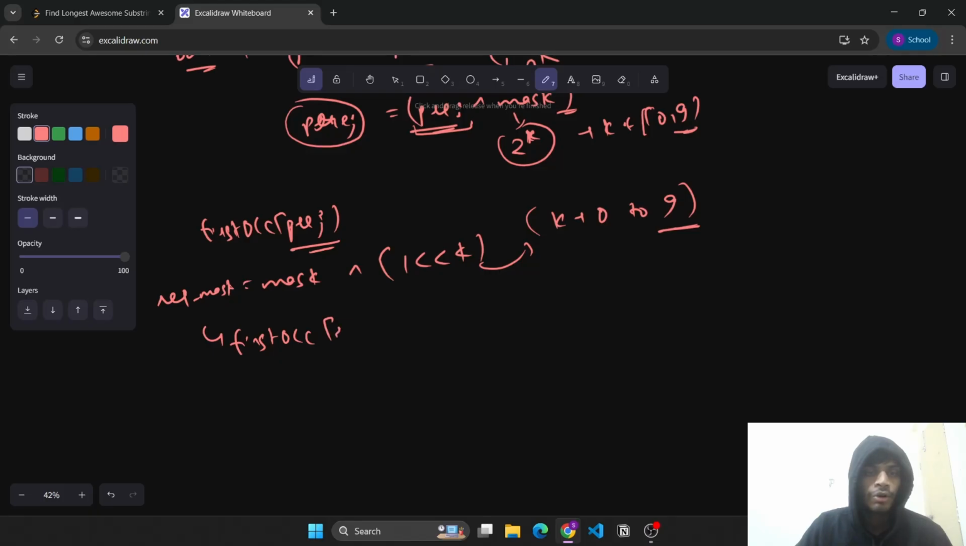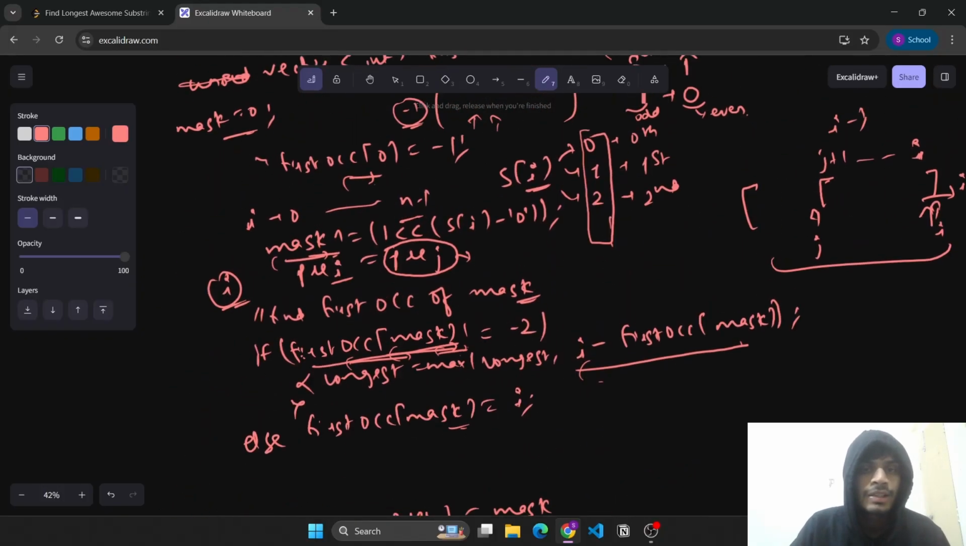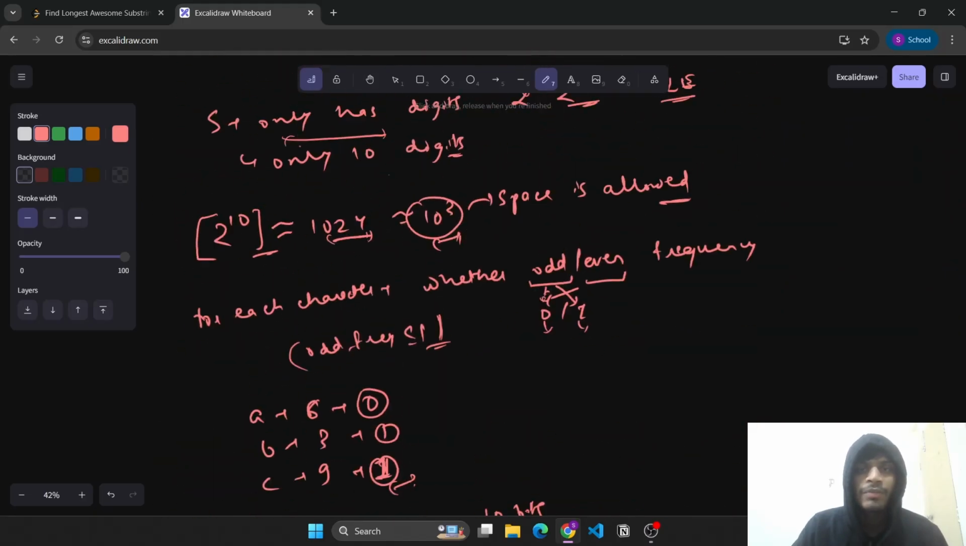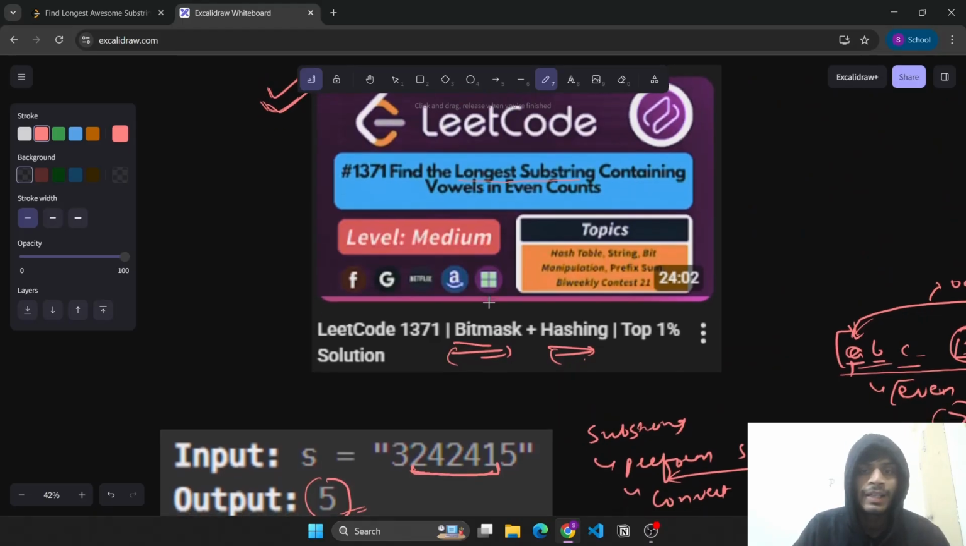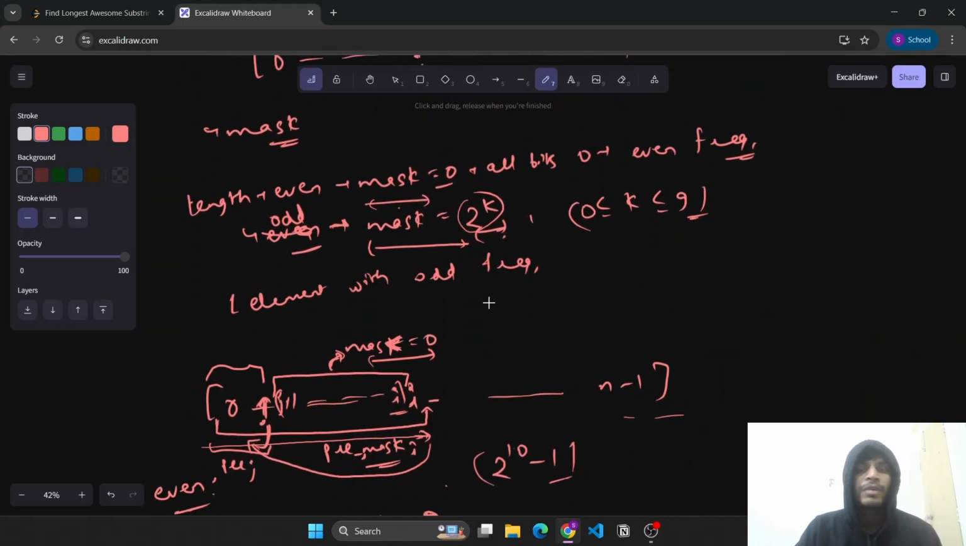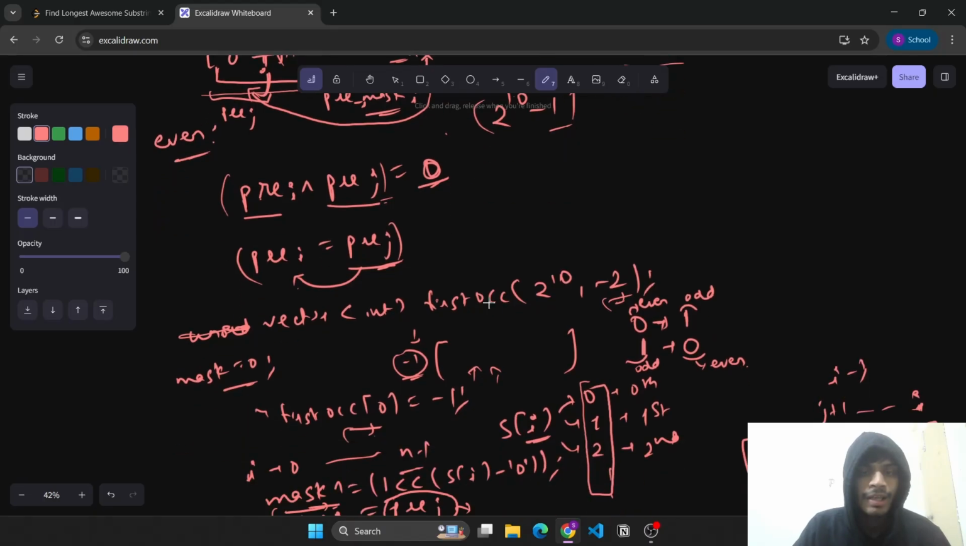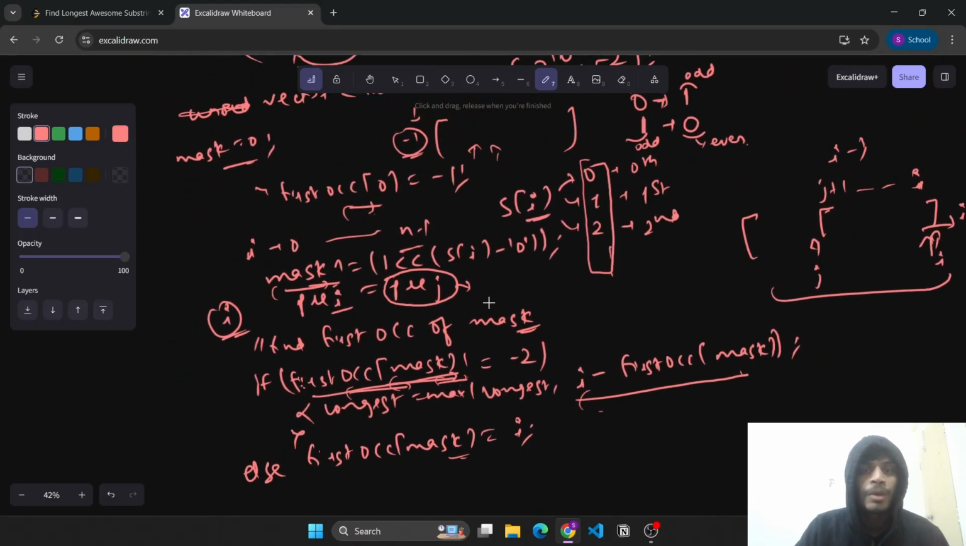So if the first occurrence of this required mask is not equal to -2, then we simply update the longest with I minus first occurrence of required mask, right? So these were the two cases. The first case was the same case that we discussed in the previous problem as well. That problem only had a single case of even values, and here we have one new case which makes it harder: the mask can be of the form 2 to the power k.